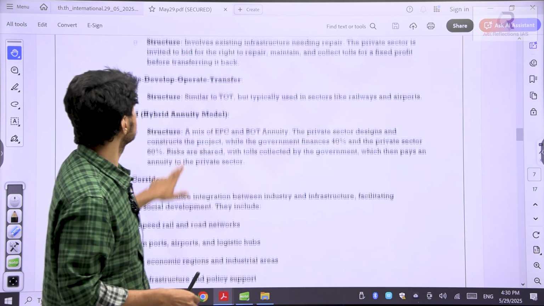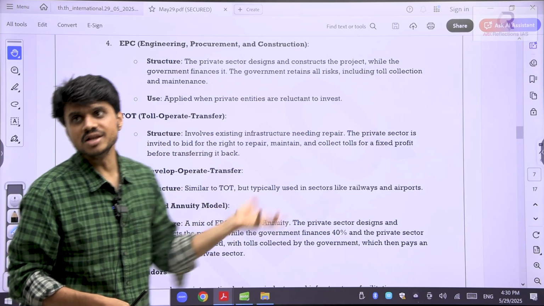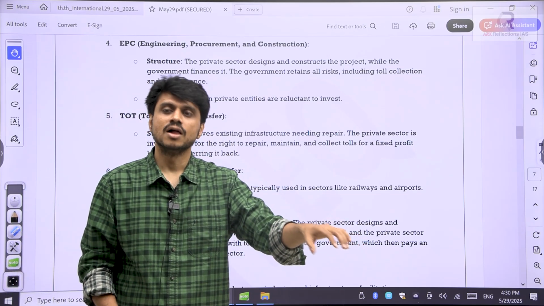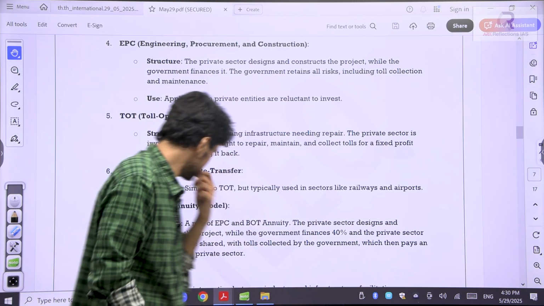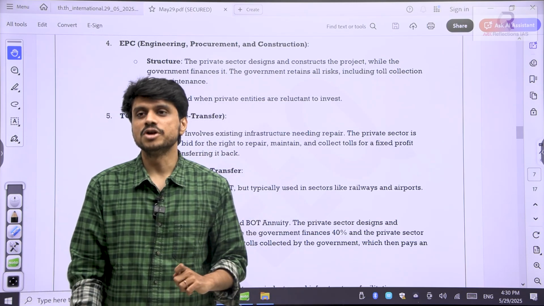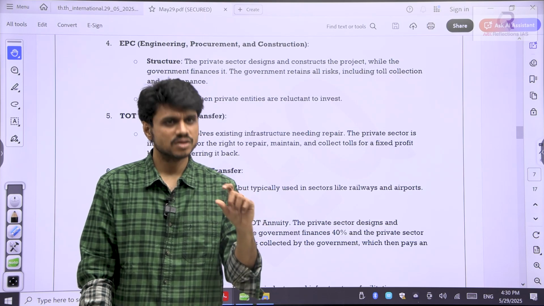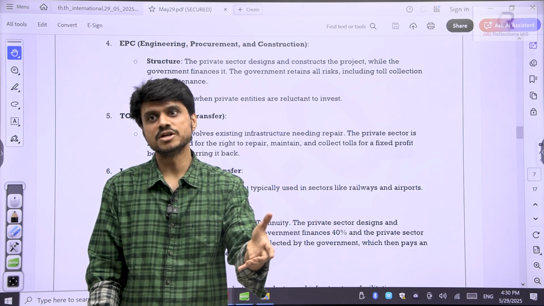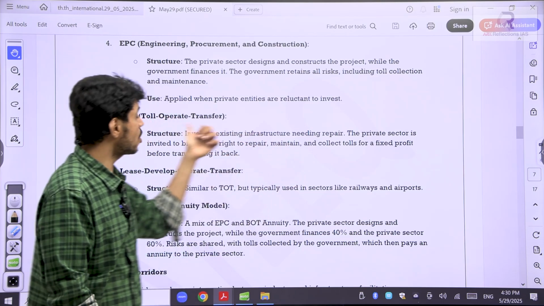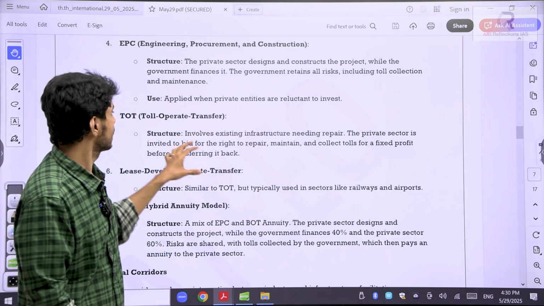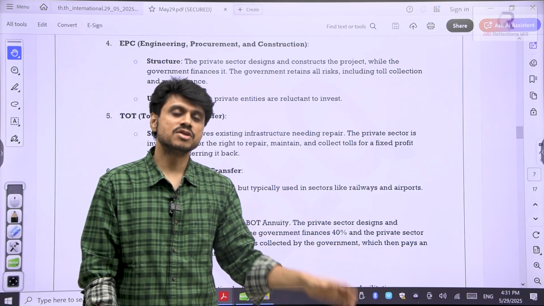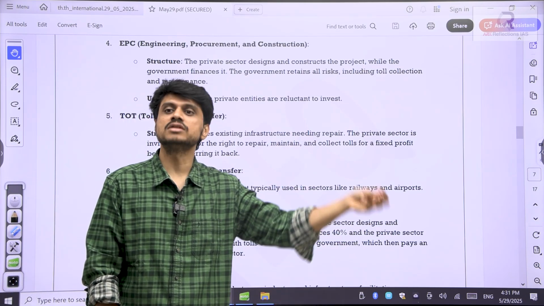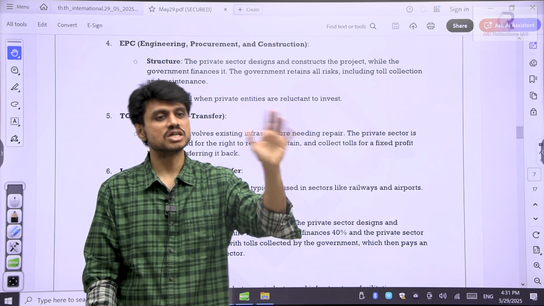There is toll, operate, transfer. Now for suppose, already, like I have mentioned, what is the thing I have mentioned previously? Asset monetization. In the asset monetization, we have said we are giving that particular area for lease. Now this is where things already exist. There, toll, operate, transfer. You go for this where you can collect the toll fees and later on you can transfer it.